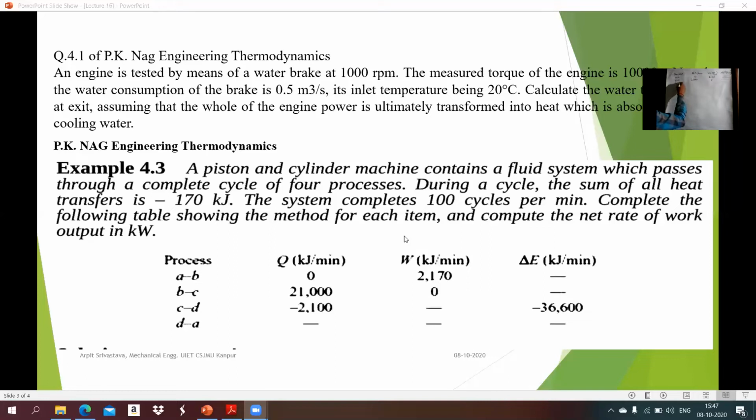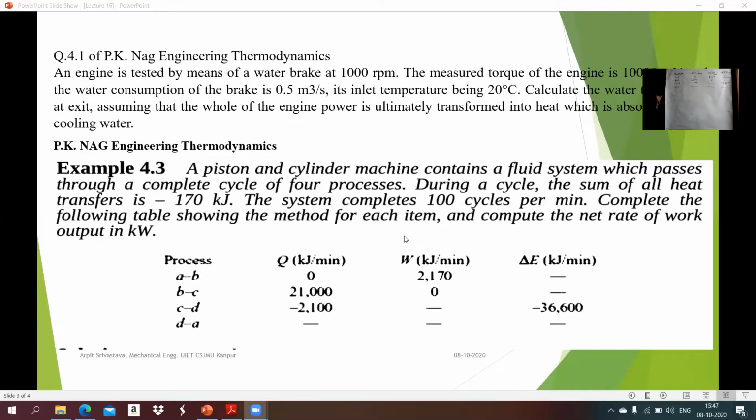C to D, that is minus 2100 kilojoule per minute. We have to solve for getting the value of W. And this is given, minus 36,600. And for D to A, this is the fill in the blank, this is the fill in the blank, and this is the fill in the blank.